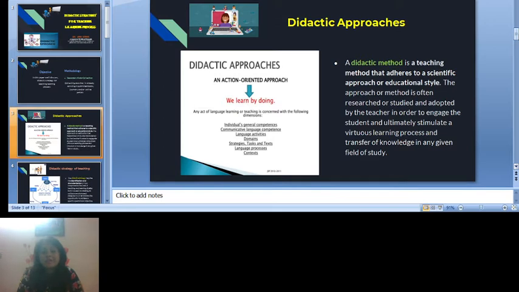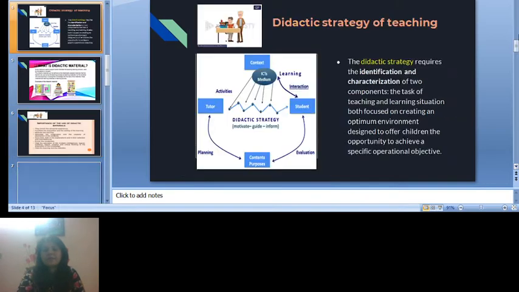Any act of language learning or teaching is concerned with the following dimensions: the individual's general competencies, communicative language competence, language activities, domains, strategy, task and text, language process, and context.